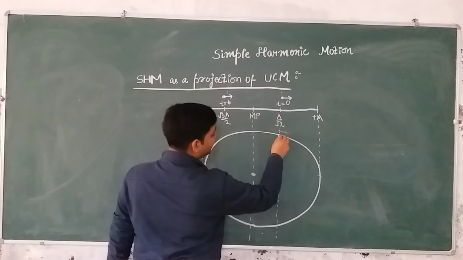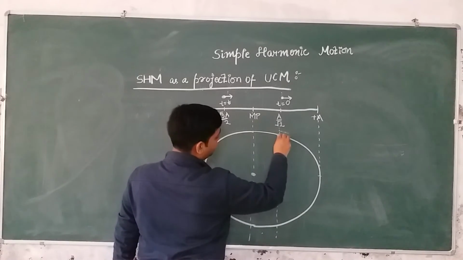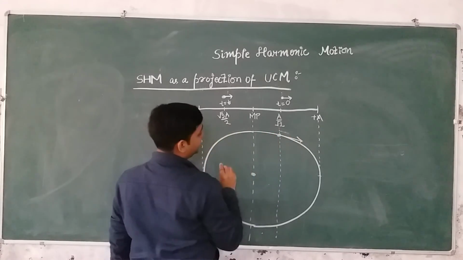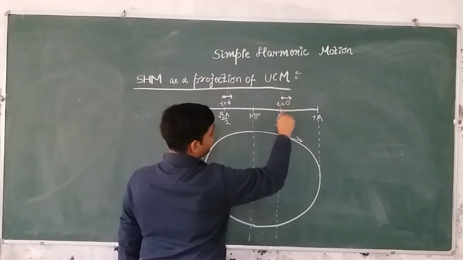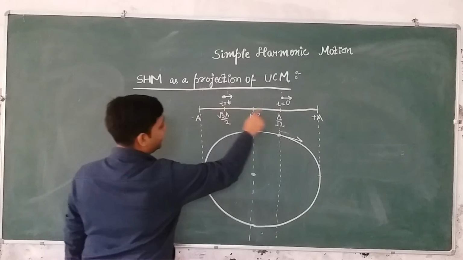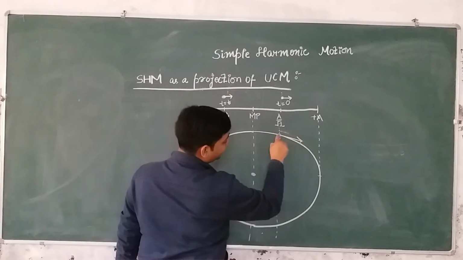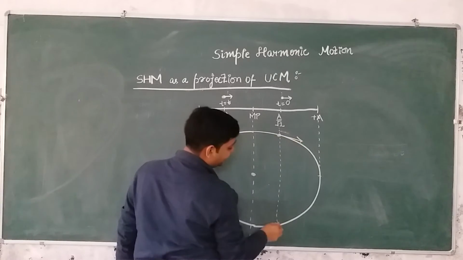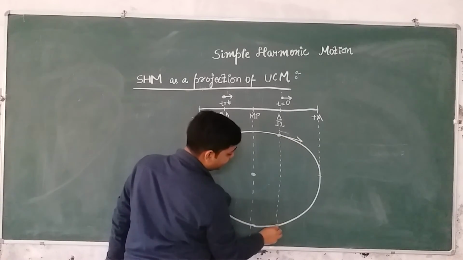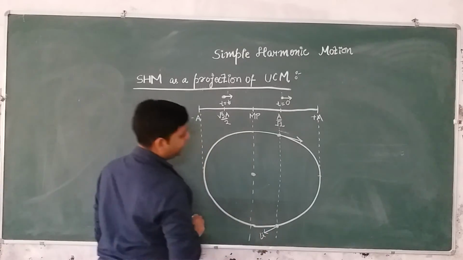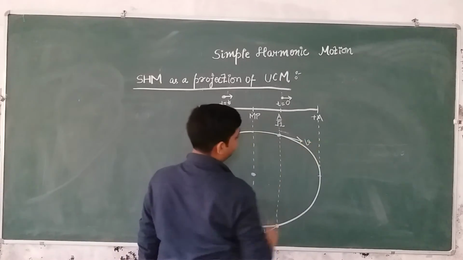If I draw the velocity, the direction of velocity will be in this direction. Okay? Because the particle is moving like this. So if you draw the direction of velocity, it will be like this. And at this point, the velocity will be in this direction. This is again V and this is also V.